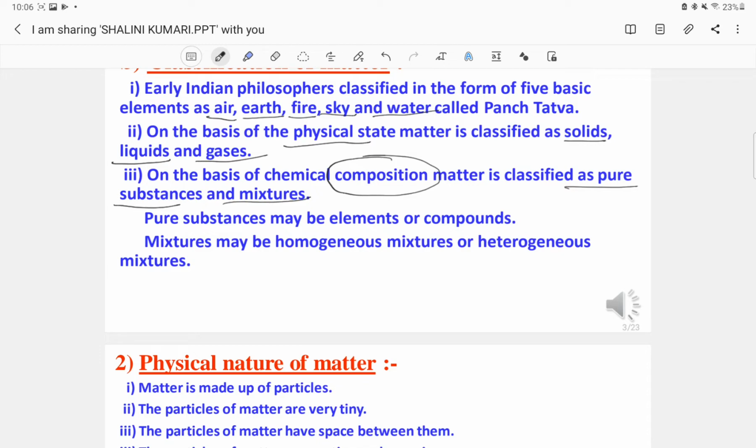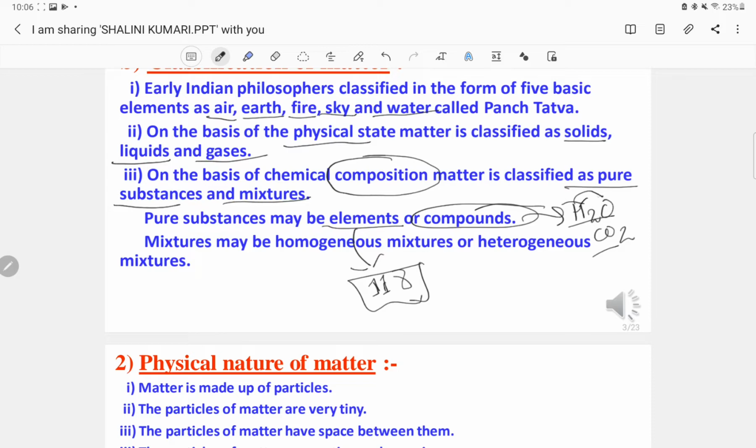So pure substances may be elements or compounds. We know that in the periodic table we have 118 elements, and they are all considered pure substances. Compounds we take as H2O, CO2. These are made up of two different kinds of elements in different ratios. So this will be studied in the next chapter, which is on pure substances around our nature.